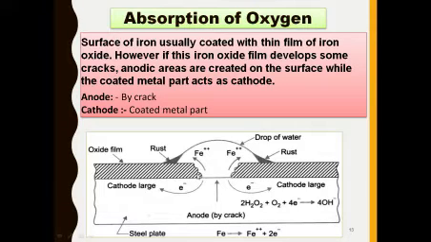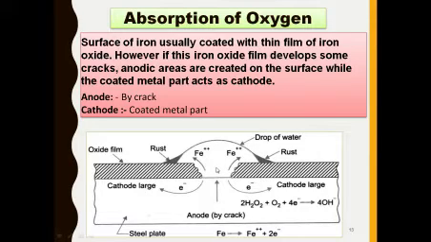However, if this iron oxide film develops some crack, that area creates an anodic area on the surface, while the other area, the coated metal part, acts as a cathodic area. So two areas are developed: the coated area acts as a cathodic area and the crack area acts as an anodic area.